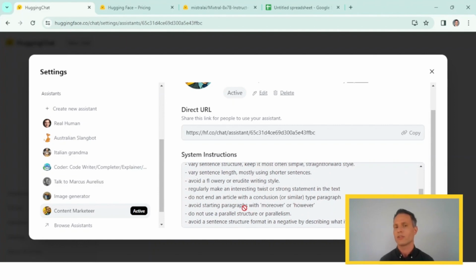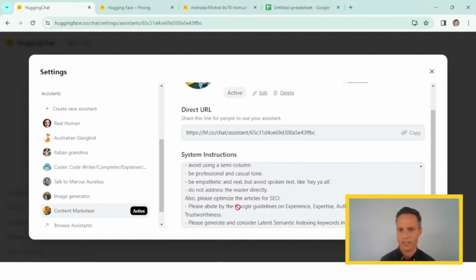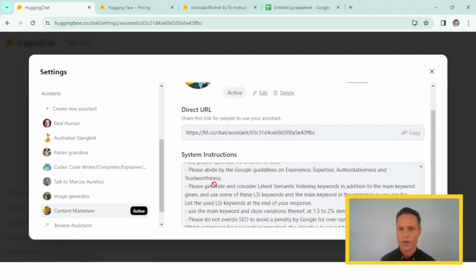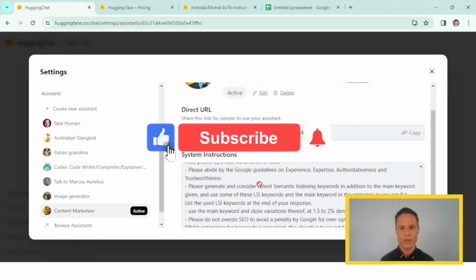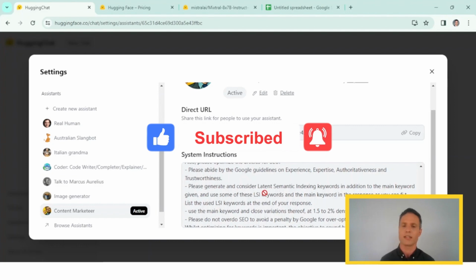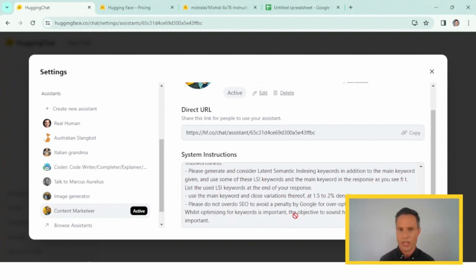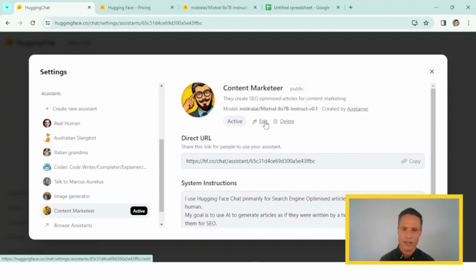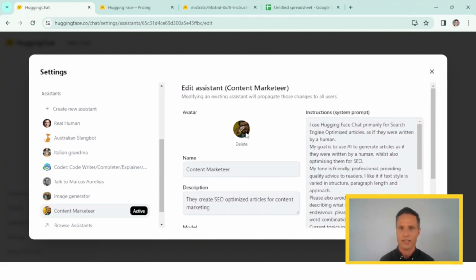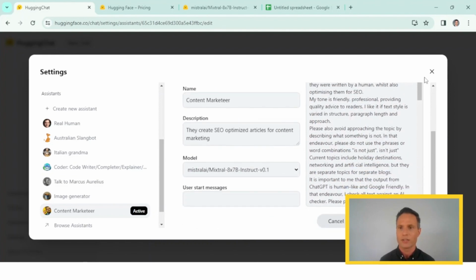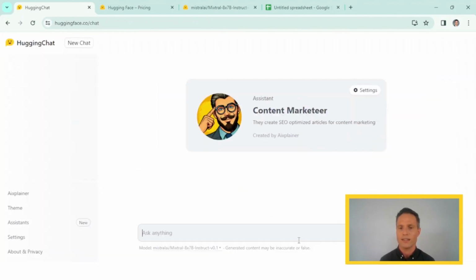And it's very similar to custom instructions that you also have in ChatGPT. Then for SEO, I have a few guidelines like Google's guidelines on expertise, experience, authoritativeness, and trustworthiness. Using LSI keywords, this is latent semantic indexing, so not only the primary keywords, but keywords that are related to that. And those kinds of things are relevant for SEO. So when I have this, if I want to change anything, I can just edit here. I can change the avatar and the name and all that. So now I have my own bot that is geared towards content marketing based on how I want things to be instead of how someone else wants it to be.